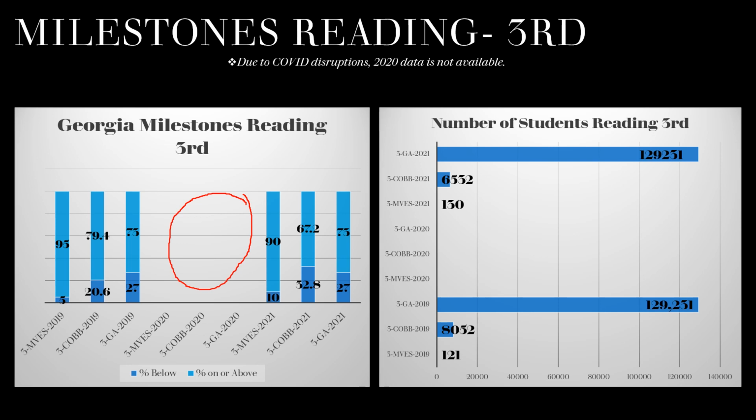When we look at the next bar graph chart, this is showing the number of students that took the reading milestones test at the end of 2019 and the year 2021, excluding 2020 due to COVID-19 exemptions. We had a student population growth at Mountain View Elementary School. We had a decrease for the county, and then we had exactly the same for the state reporting on the milestones.